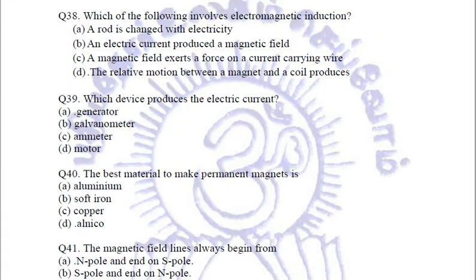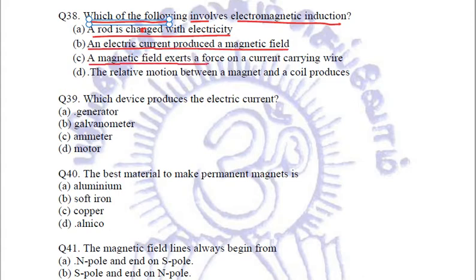Coming to the next question. Which of the following involves electromagnetic induction? First option is a rod is charged with electricity, or an electric current produced in a magnetic field, or a magnetic field exerts a force on a current carrying wire, or the relative motion between the magnet and a coil produces electromagnetic induction.